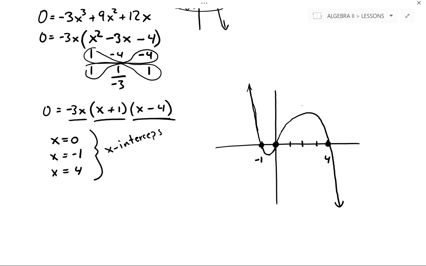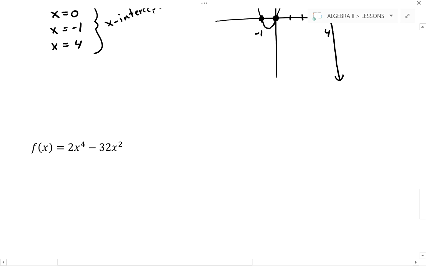So this right here is the general shape of what that polynomial looks like when graphed. Now, in all reality, it could be much shallower or it could be much steeper, but we do know that we have the right end behavior and our graph is going through the correct x-intercepts because our x-intercepts are our zeros.